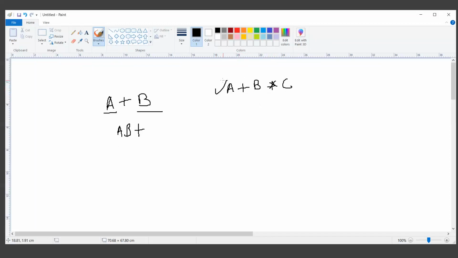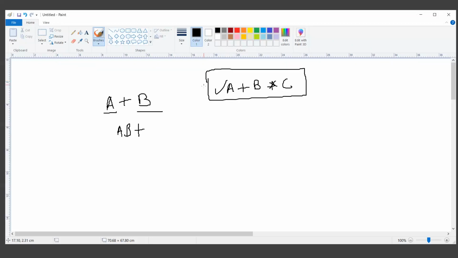As a human being, we can see the entire expression, and our brain is trained to identify the priority of the operation. We know that if we perform a multiplication of B and C first, and then we add A to it, the result will be different. And if we perform A plus B, and then multiply the result with C, that will be a different result.